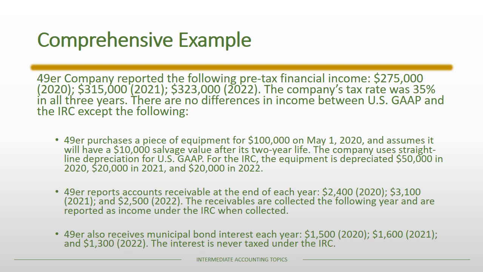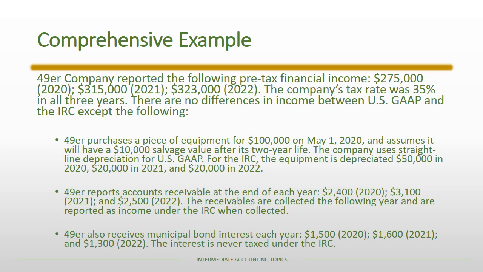A couple of things that are important. First of all, eventually all the depreciation for the equipment is going to be recorded under both systems. And so the total depreciation expense is the same, which means the ending book value of the equipment is going to be the salvage value of $10,000 under both. With the receivables, eventually the receivable is recorded as income under both systems. It's just that the timing is a little bit different.